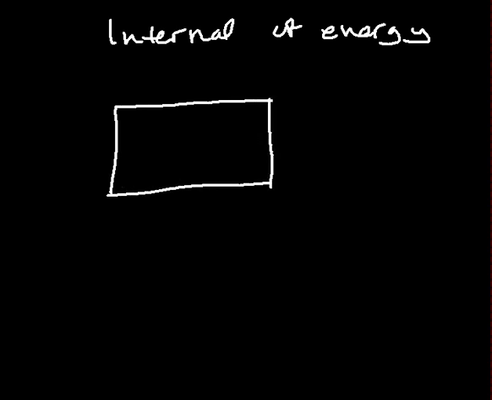Internal energy of a system. Now, let's say we have a system, and a system is made up of particles. Let's say these are the system's particles.